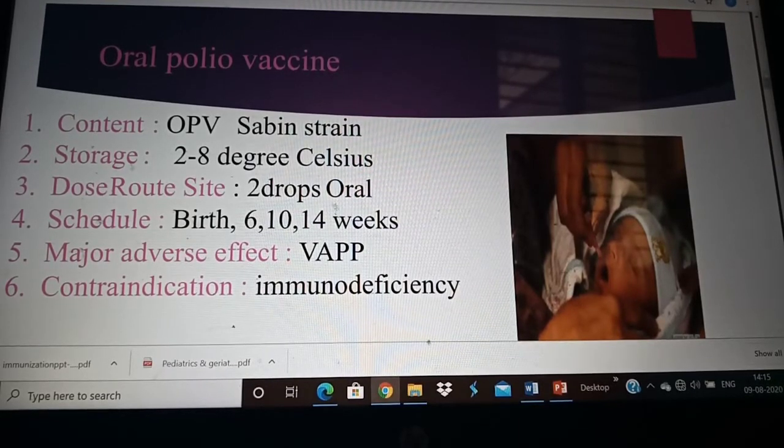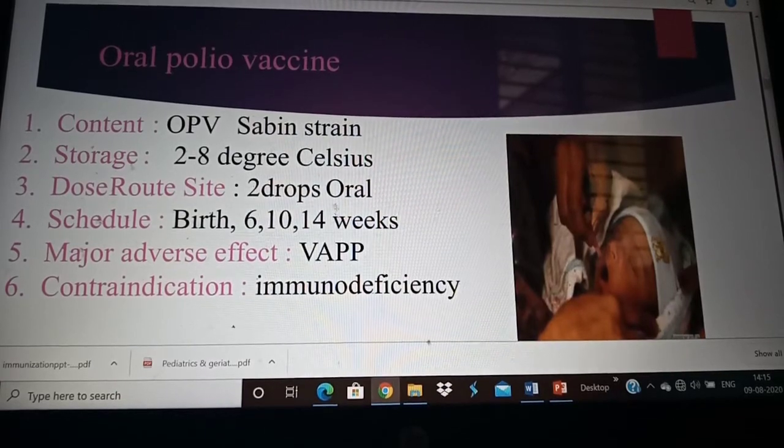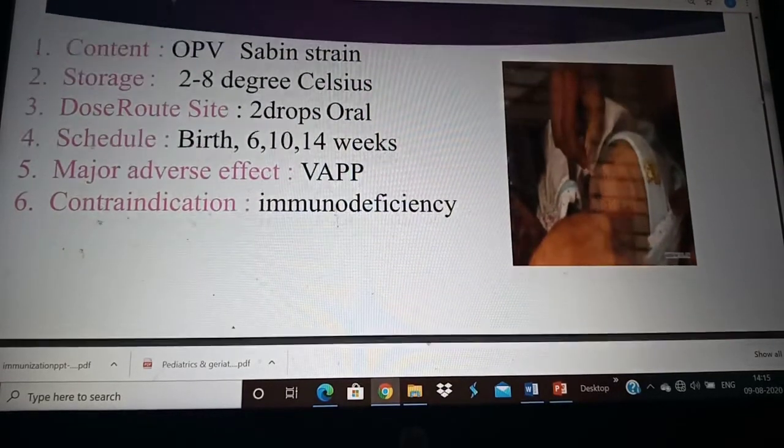Next, if you see the schedule, it is given at birth, then 6 weeks, 10 weeks, 14 weeks. It is also given at 1.5 years and 5 years. The major adverse effect is that it causes vaccine associated paralytic polio. Vaccine associated paralytic polio, that is what is VAPP. Basically, some children as a result of this vaccine can develop initial symptoms such as paralysis, which can take some time to resolve. The contraindication is we do not give it in children who have immunodeficiency.